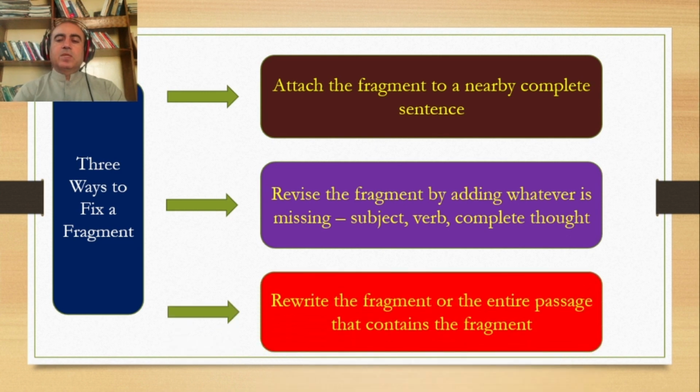Third case is you rewrite the whole structure, even the passage. You can revise two or three sentences into a single one. You can rewrite the fragment or the whole passage that involves a fragment. So there are three ways to deal with it. One is you have a fragment, attach it with another sentence either before it or after it, or you can add something that is missing, subject, verb, or complete thought, or you rewrite the entire structure so that the case of fragment is resolved. Now we will be doing it one by one.